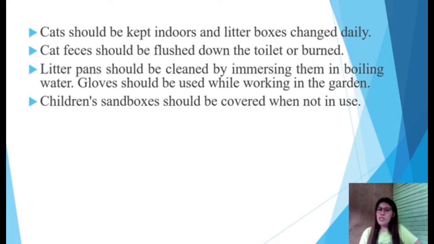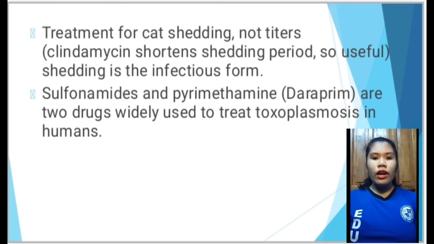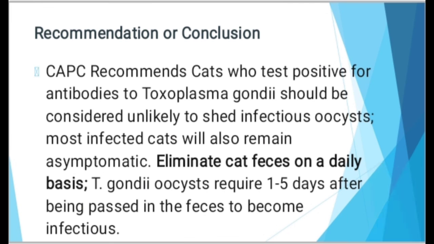Gloves should be used while working in the garden. Children's sandboxes should be covered when not in use. Treatment for cat shedding, the infectious form. Sulfonamide and pyrimethamine are two drugs widely used to treat toxoplasmosis in humans.